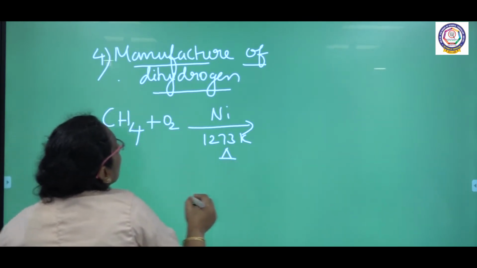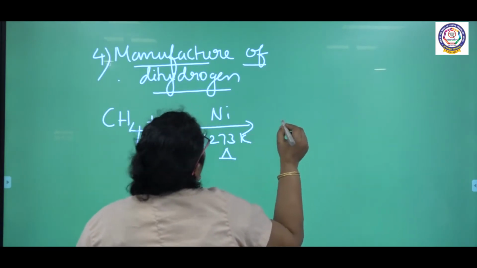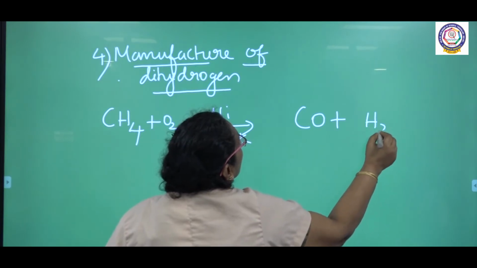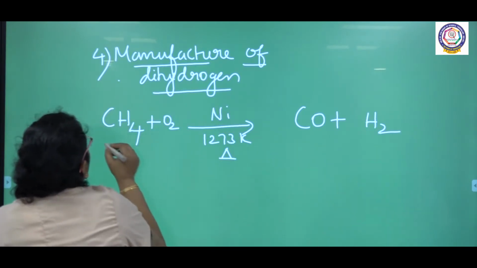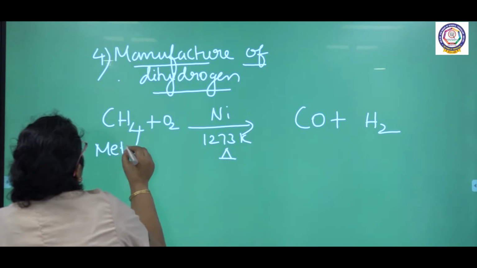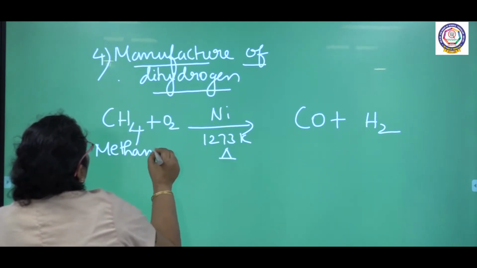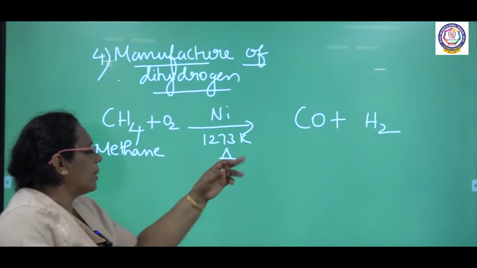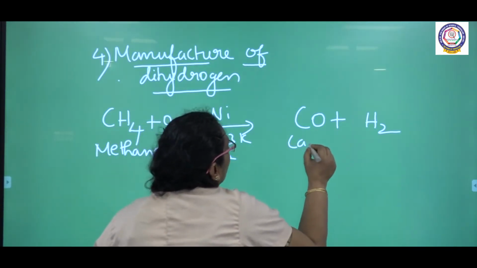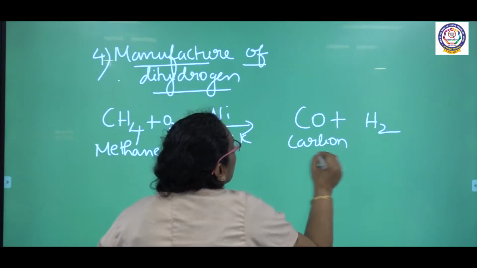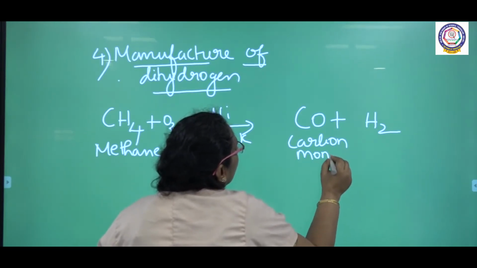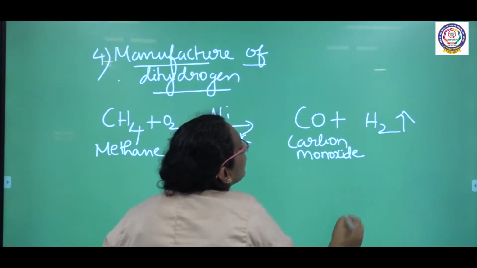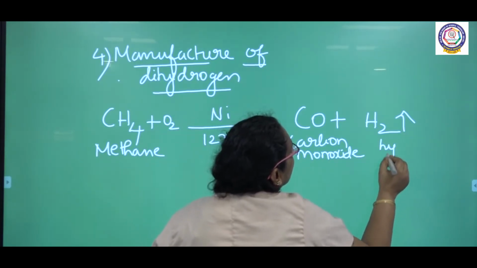You will be getting carbon monoxide with the liberation of hydrogen. So when methane reacts with oxygen in the presence of nickel catalyst at 1273 Kelvin, I am getting the main product as carbon monoxide, whereas dihydrogen gas is obtained, which is used as a fuel. So we can get hydrogen gas.